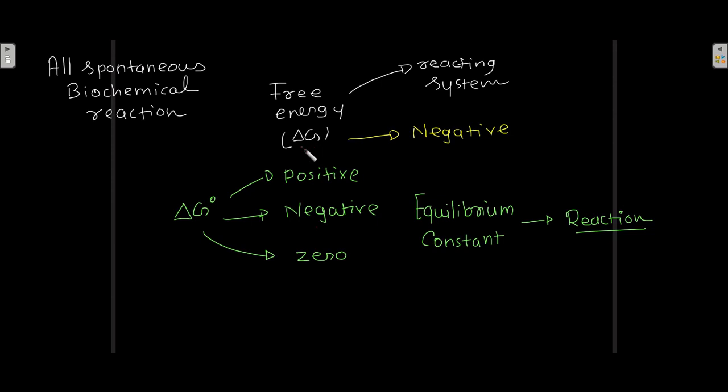If delta G is negative, then it does not mean that delta G naught also has to be negative. It can be positive, negative or 0. The value of delta G naught depends upon the equilibrium constant of the reaction. It does not depend upon the value of delta G.